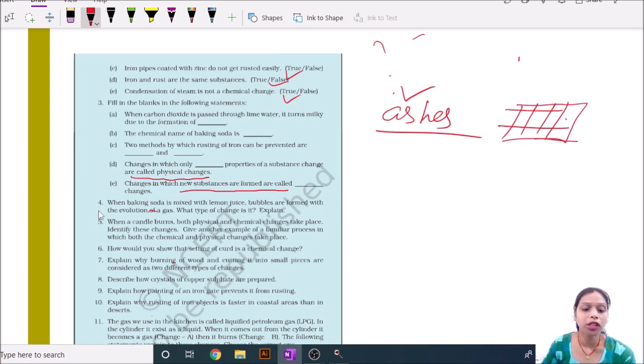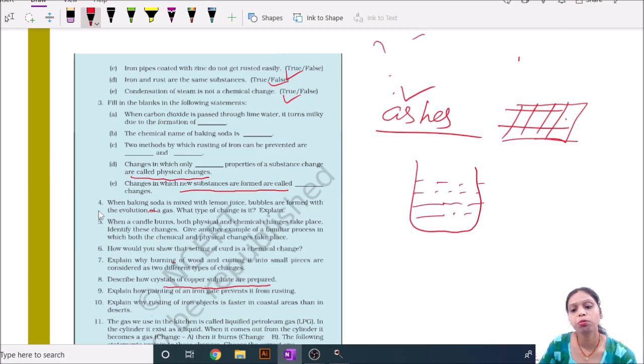Describe how crystals of copper sulphate are prepared. We take a tumbler or a beaker and fill one third of it with water, put two or three drops of sulfuric acid in it and boil it.